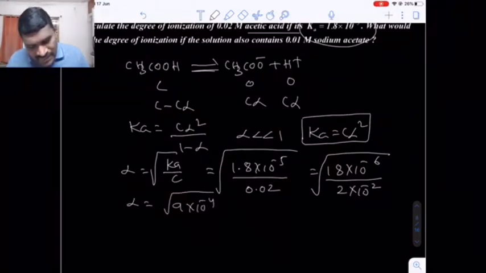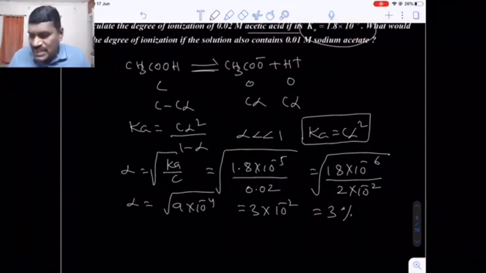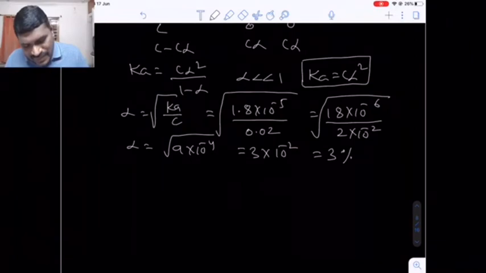Under root 9 will be 3. Under root 10 to the power minus 4 will be 10 to the power minus 2. That means 3%. The alpha value which we will get is 3%. That is only for pure acetic acid, that is, the aqueous solution of acetic acid. Now the question is, in the presence of sodium acetate. What is the formula of sodium acetate?